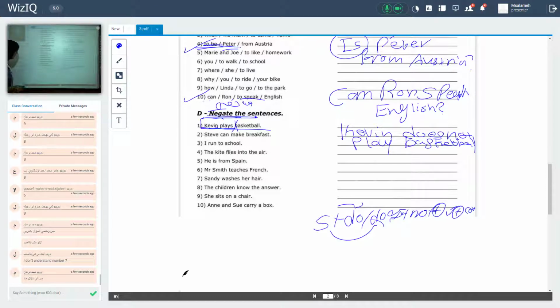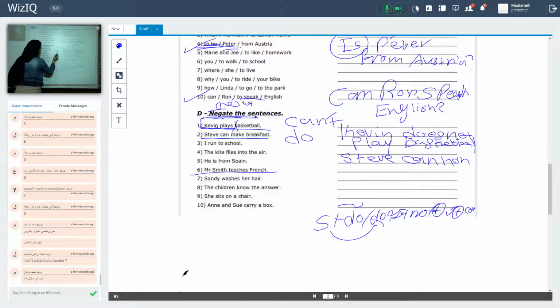Here, another example. Mr. Smith teaches French. Mr. Smith is singular. Okay, it's not the same. Steve can make breakfast. Here I have a modal verb. So my answer will be Steve cannot, or I can use it like can't.